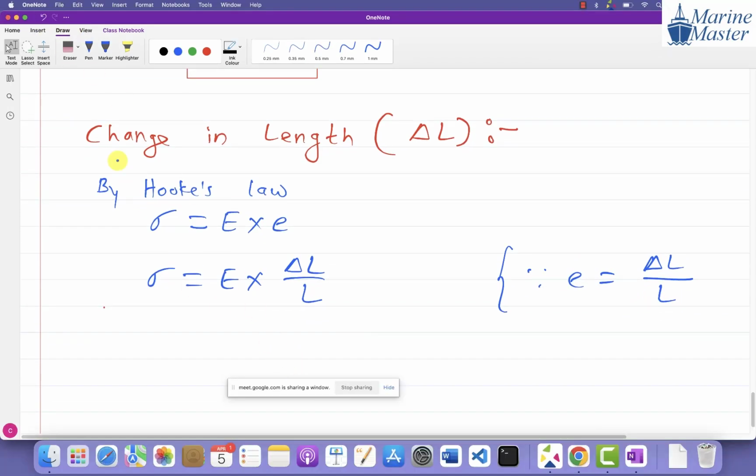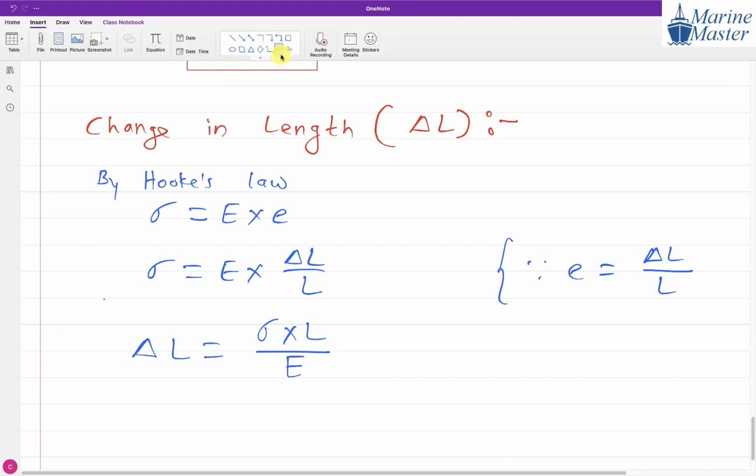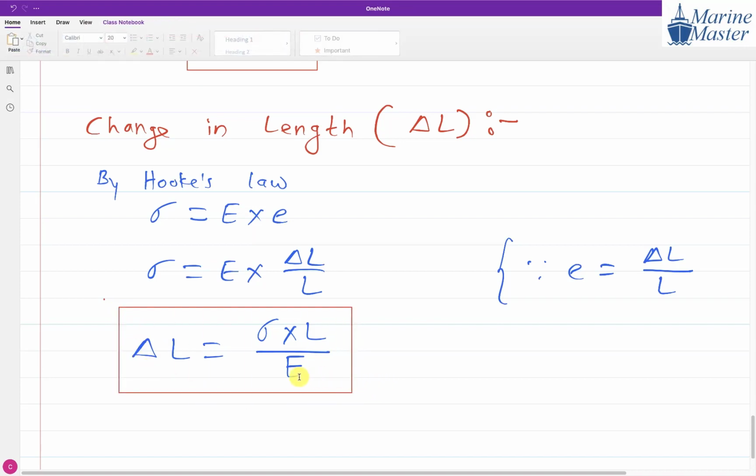So if you observe the things carefully, everyone, delta L will become what? Then we can write sigma into L, divided by capital E. What is the meaning of capital E, guys? The Young's modulus or modulus of elasticity. So in this way, we get the relation of change in length: delta L is equal to sigma L by E, capital E.